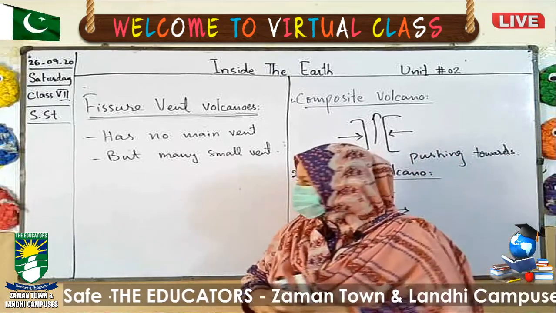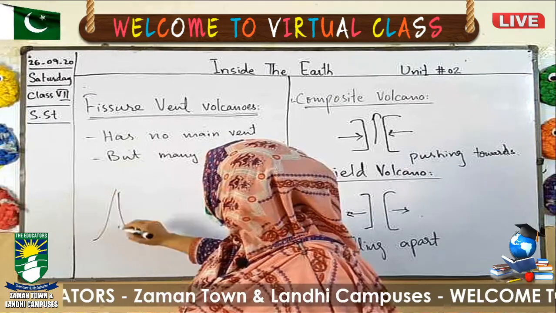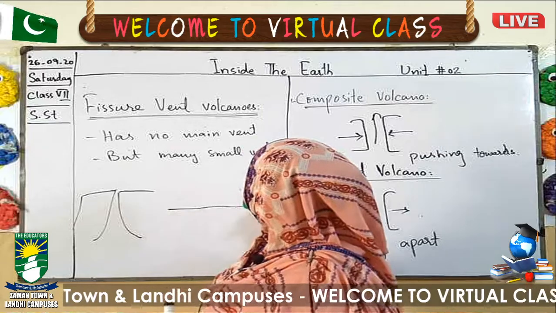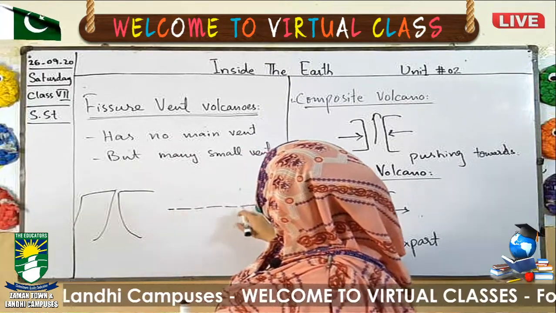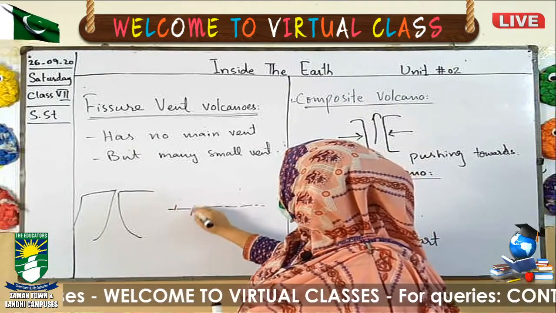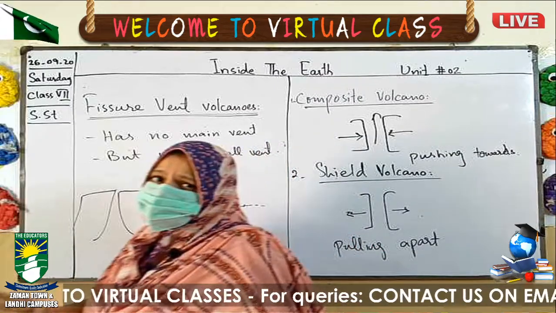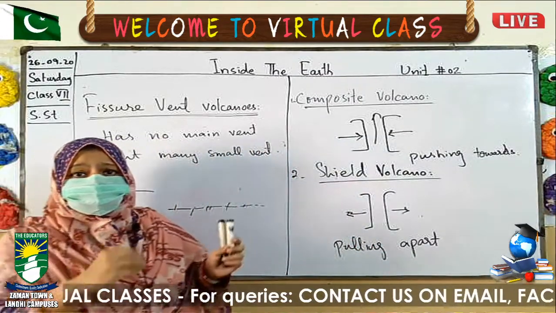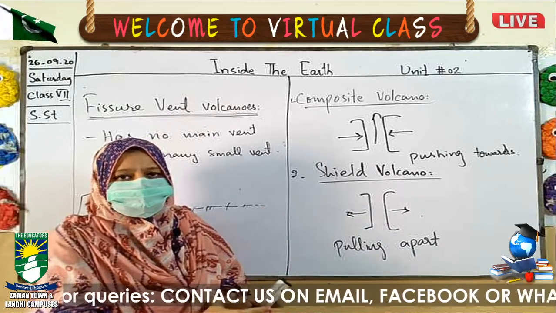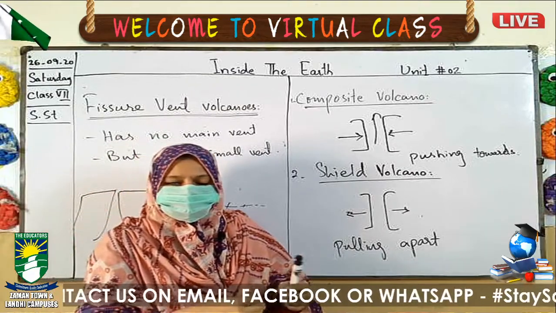These are not cone shaped volcanoes like the ones among the rocks. On the surface of the rock there are many small vents or openings, so the lava comes out from time to time from these small openings. Since it has many openings, it does not have the extreme pressure that composite and shield volcanoes have. So it has no main vent but many small vents from where magma can escape.